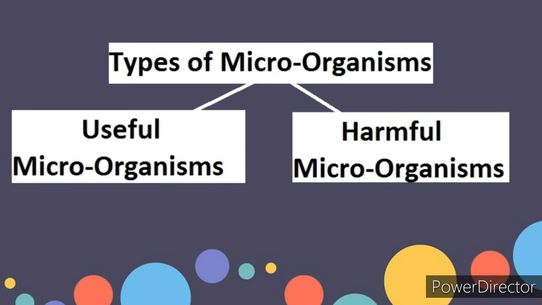Now we will see some facts about microorganisms. Now do you know that there are two types of microorganisms? First one is useful microorganisms, which we use, and harmful microorganisms. That means these microorganisms are harmful for us. So there are two types of microorganisms.